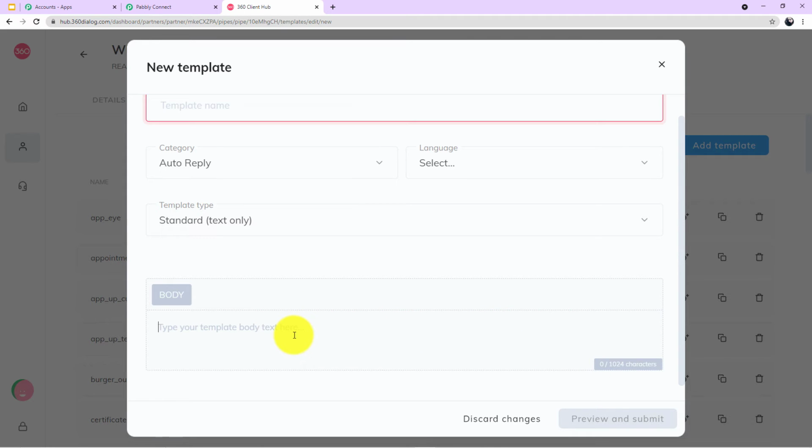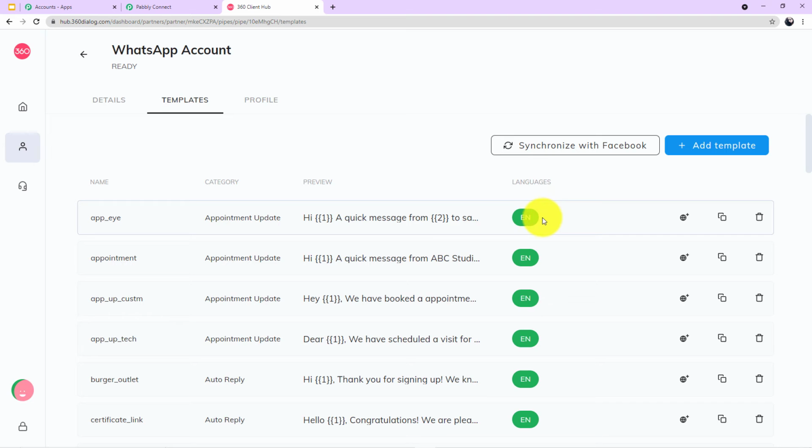Now, after creating the template, you have to click on preview and submit. And guys, you have to send the template for approval. The approval process is done by Facebook and takes from 2 hours to 2 days. Guys, it is very important to get your template approved, because without the approval you cannot use your template. Here, let me show it to you. All my templates are already approved, as you can see on my screen. That's why I can use the template for workflows.